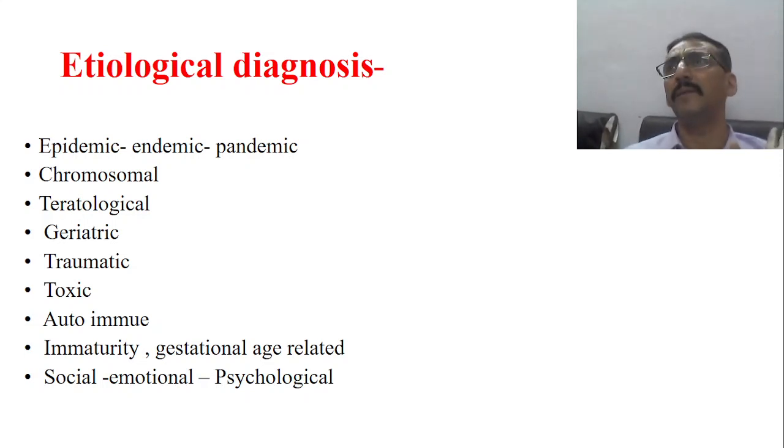This is very important. So suppose if I say a patient is suffering from a disease of the upper respiratory tract involving the lung parenchyma, which is having inflammatory pathology, and cause being an infection, or cause being a nosocomial infection, or cause being some other epidemic problems, cause being immaturity, maybe. So this is how you have to proceed.